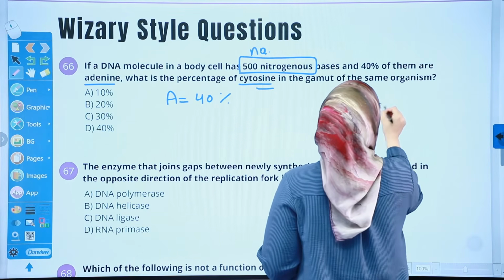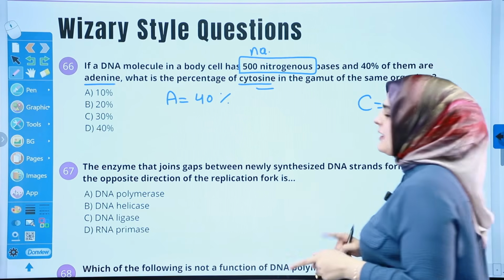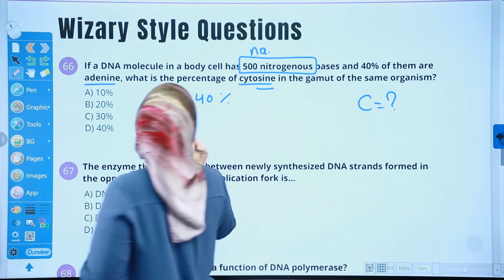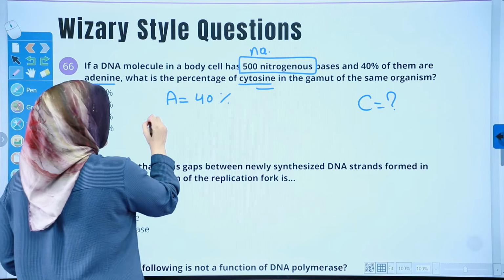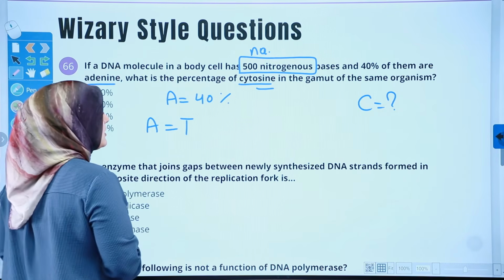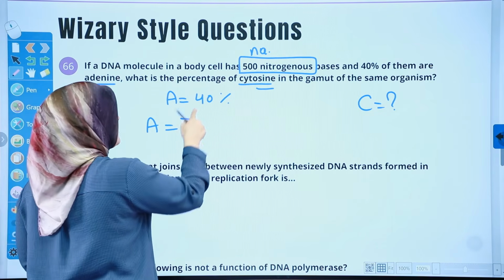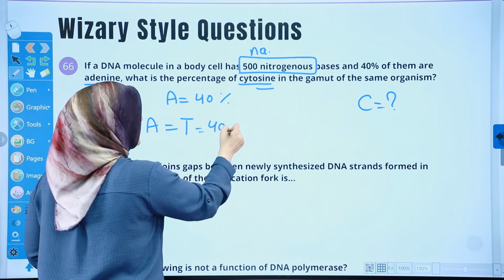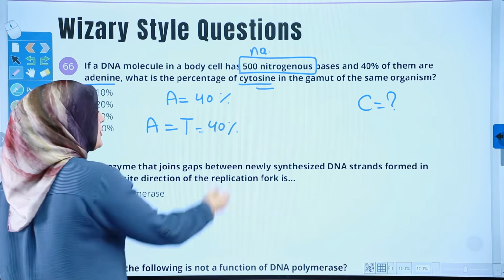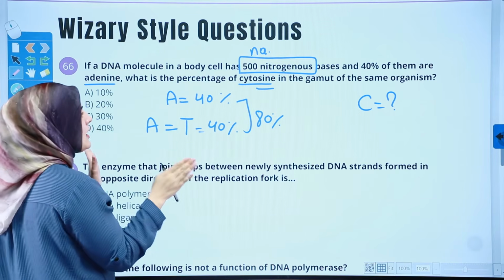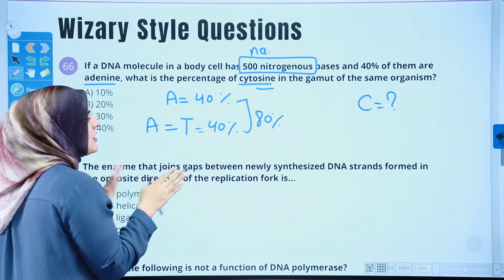The problem here is that cytosine and adenine don't have a direct relationship. Adenine always has the same amount as thymine. So if the adenine is 40%, that means thymine is also 40%. Both of them together take 80% of the whole amount of nitrogenous bases.